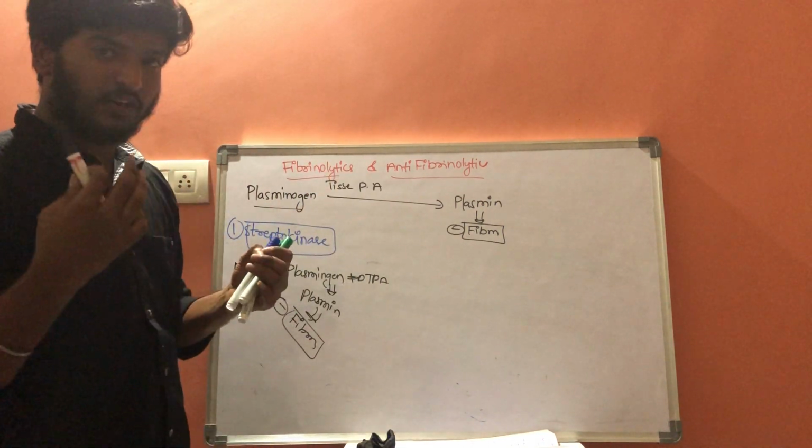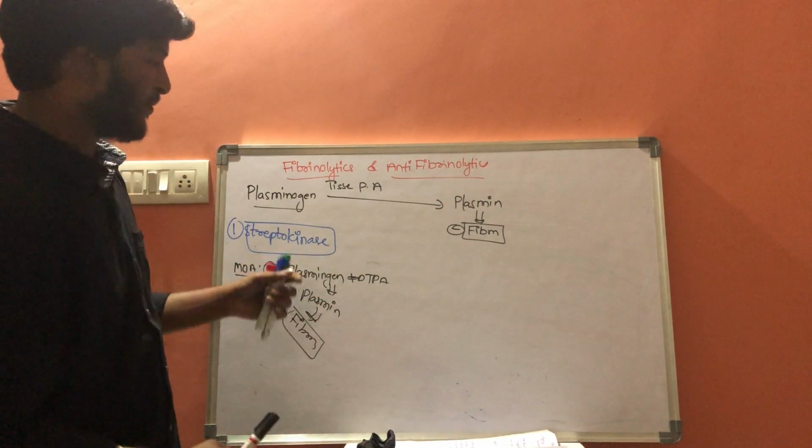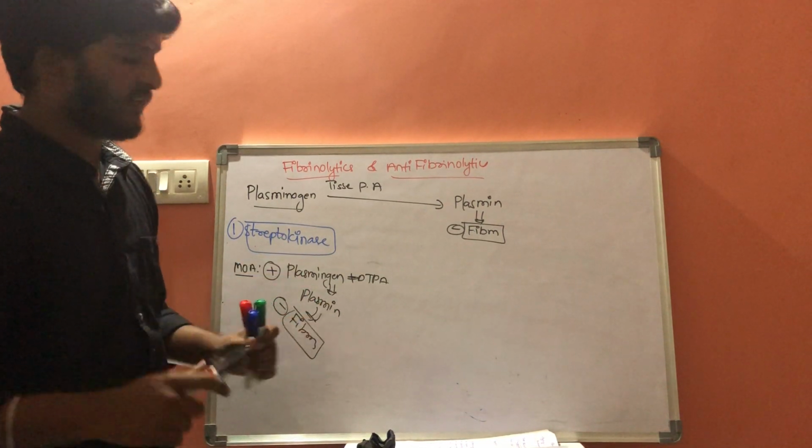There are some drawbacks of streptokinase. Streptokinase is not clot specific.